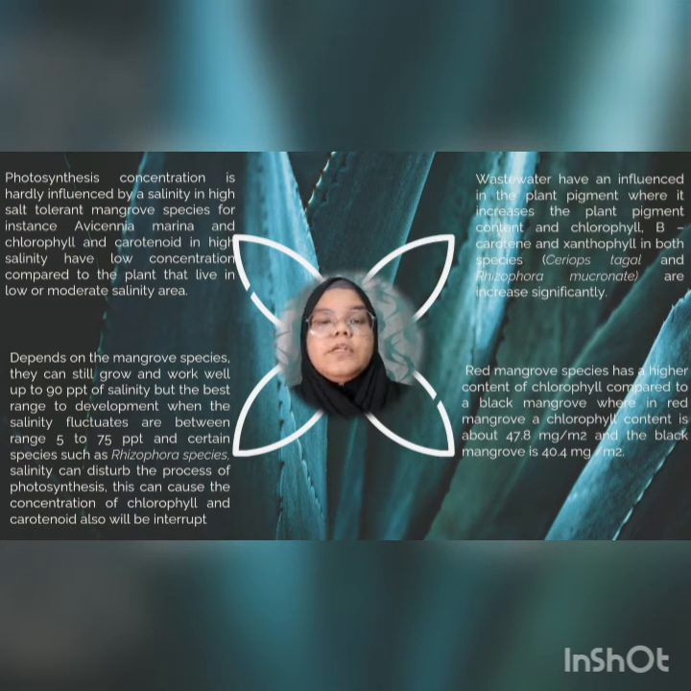But the photosynthesis concentration is hardly influenced by salinity in high salt tolerance mangrove species such as Avicennia marina. Depending on the mangrove species, they can still grow and work well up to 90 ppt of salinity, but the best range to develop when the salinity fluctuates is between 5 to 75 ppt.